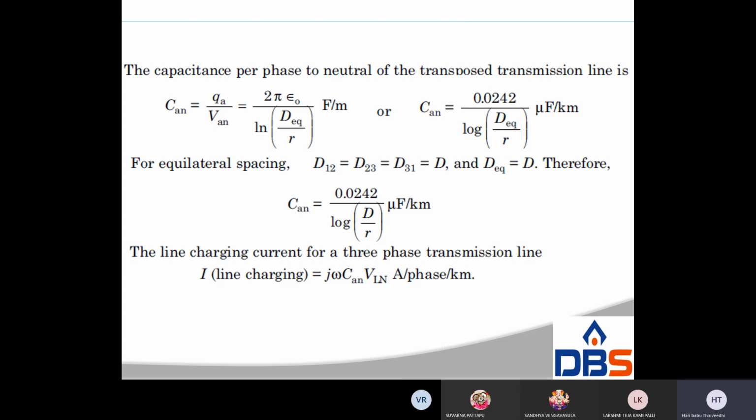Therefore, CAN is equal to CA is equal to QA by VA. QA cancels, giving 2 pi epsilon naught by log cube root of D1 D2 D3 by r. So this is the value. If D12, D23, D31 are equal to D, that is the symmetrical spacing, then D equivalent is equal to D, and the capacitance is 2 pi epsilon naught by ln D by r. If it is not symmetrical spacing, D equivalent is equal to the cube root of D1 D2 D3.